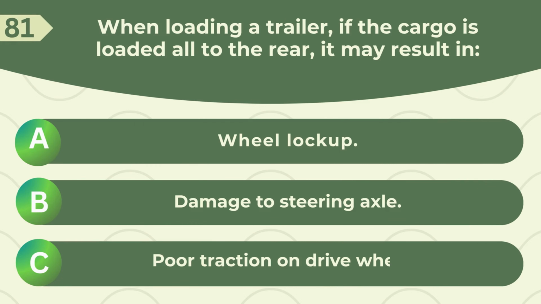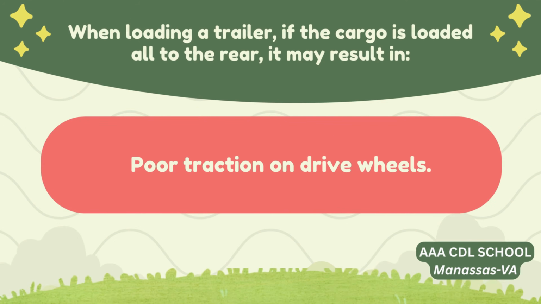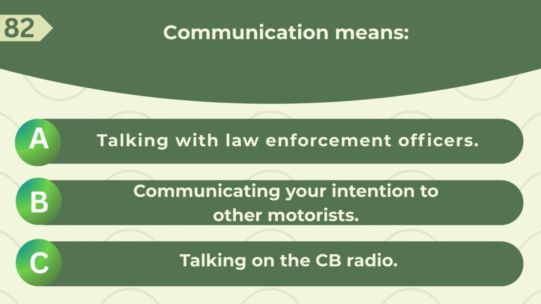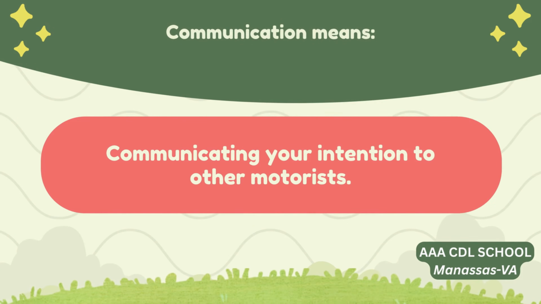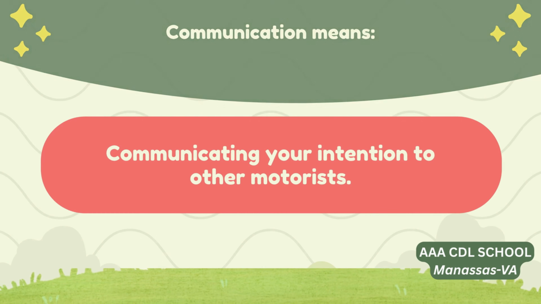When loading a trailer, if the cargo is loaded all to the rear, it may result in A. Wheel lockup, B. Damage to steering axle, C. Poor traction on drive wheels. Correct answer: poor traction on drive wheels. Communication means A. Talking with law enforcement officers, B. Communicating your intention to other motorists, C. Talking on the CB radio. Correct answer: communicating your intention to other motorists.